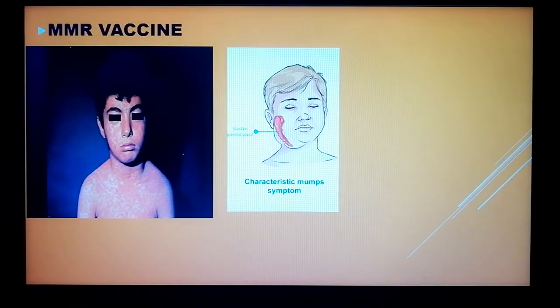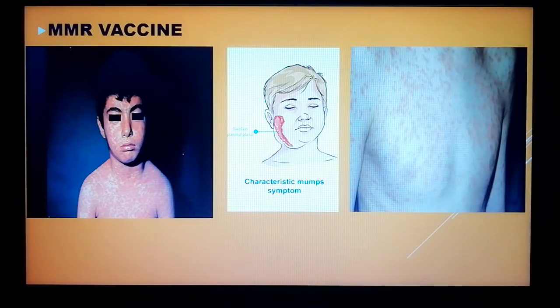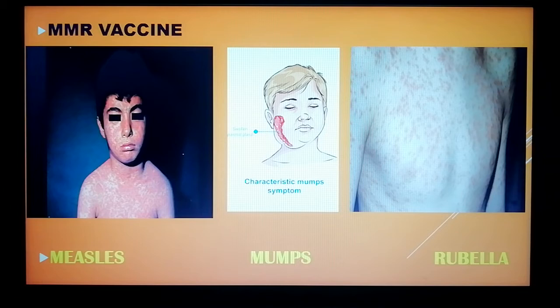Now, let us learn about certain vaccines. All right. Some vaccines are given as a combined dose for a number of diseases, right? One of them is the MMR vaccine. Now, this MMR vaccine is given for 3 different types of diseases, that is measles, mumps, and rubella. As you can see, the symptoms of the 3 types of diseases are very much visible. So this vaccine, that is MMR, is given for these 3 diseases, right? Measles, mumps, and rubella.